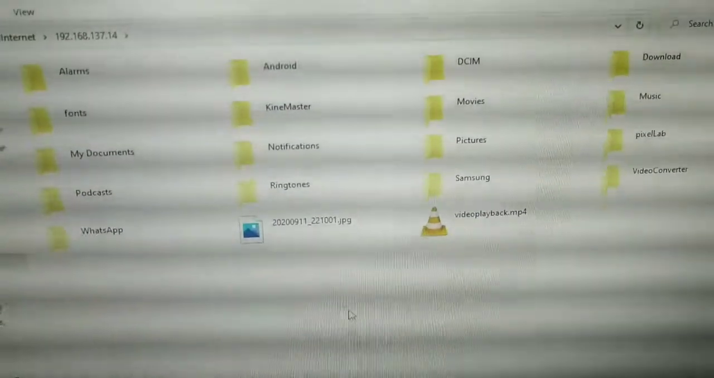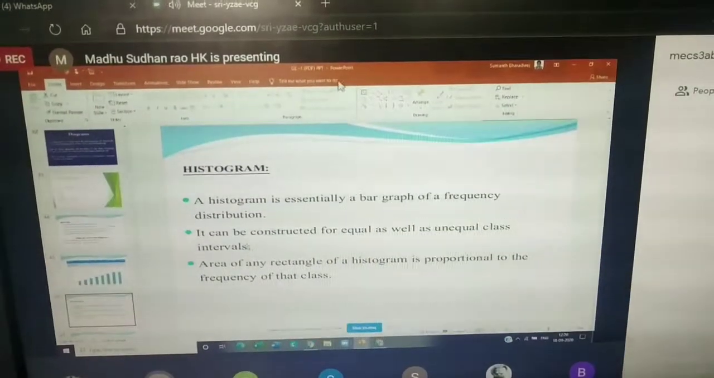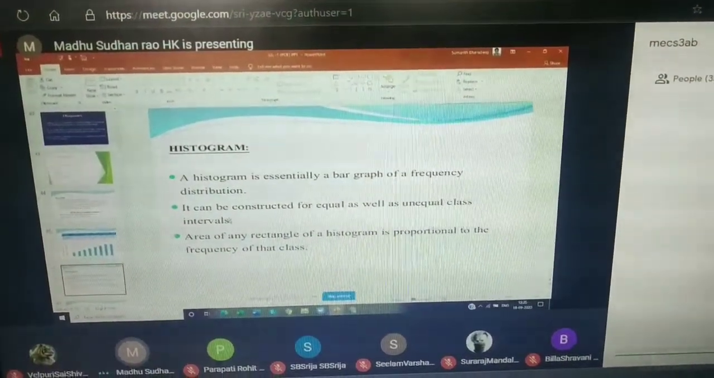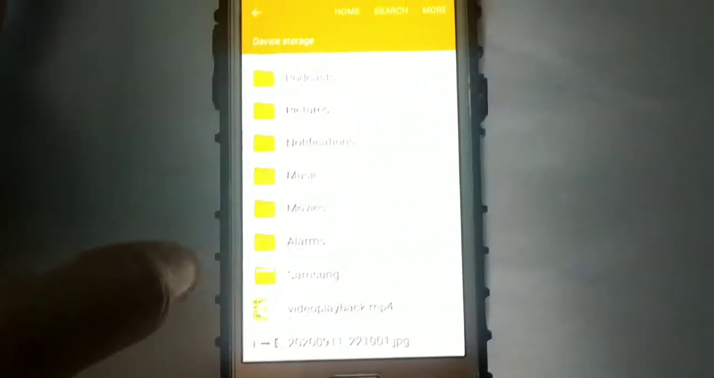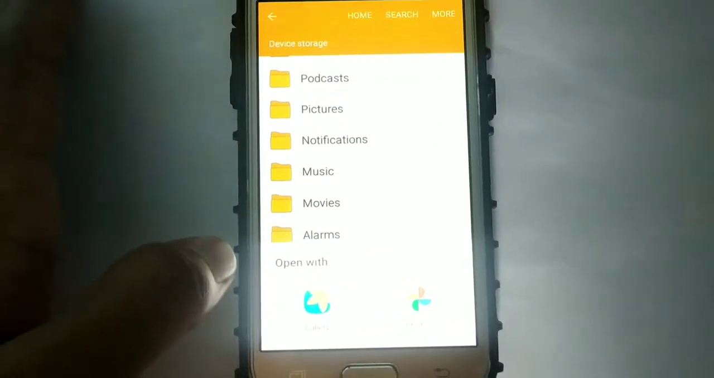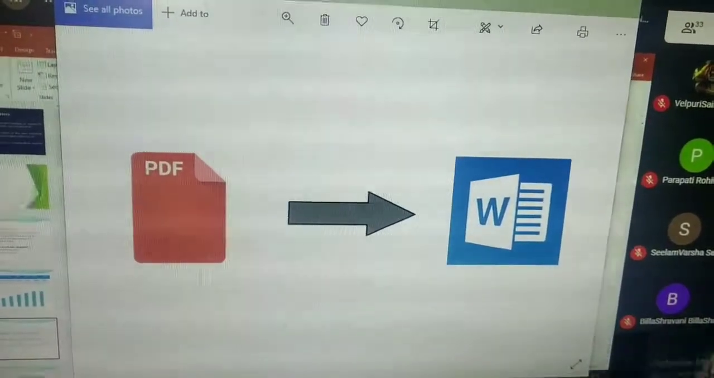Now all these folders are in my smartphone. I will open this image and show you the proof. You can copy and paste your files. You can drag and drop, and you can do anything. You can copy files, folders, photos, videos, anything.